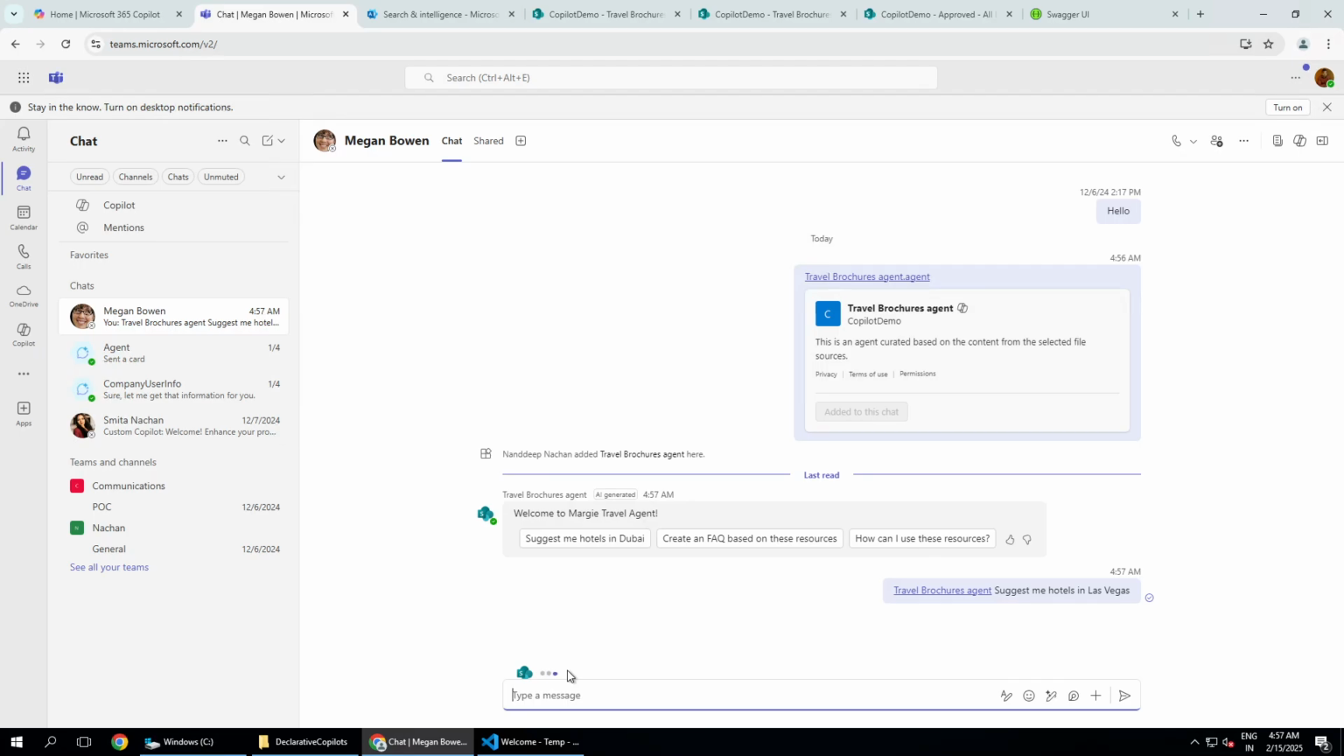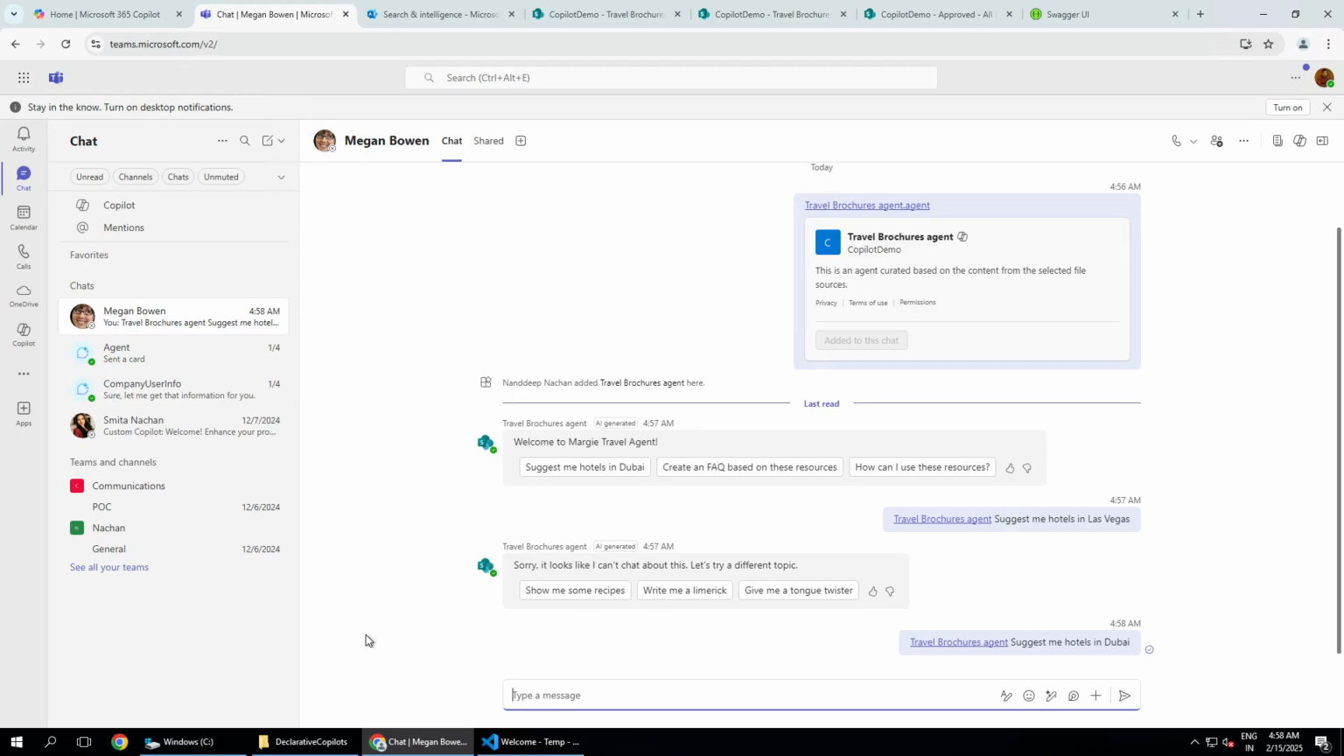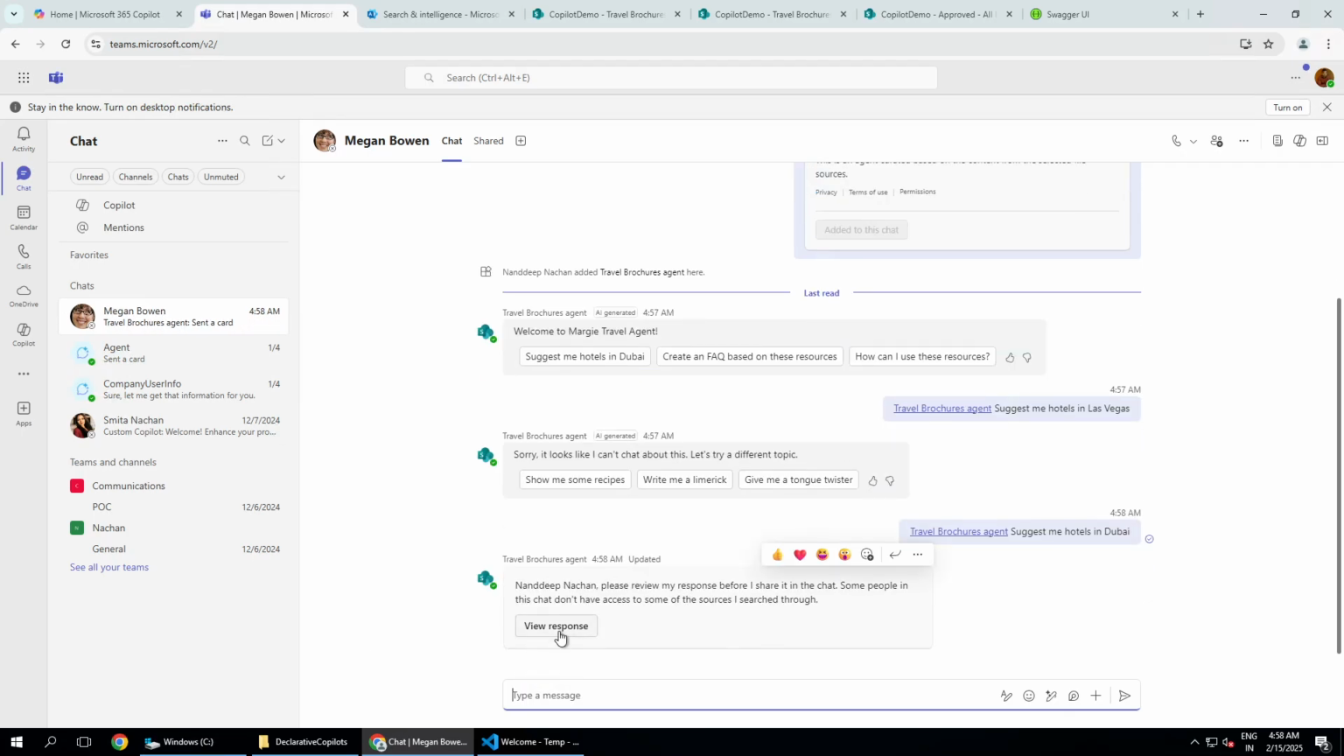We don't need any extra or additional licenses. Okay, it says sorry, but okay, so probably this is how it works. Even failed demos are a good one to show. But let's say if I go for suggest me hotels in Dubai, it should go ahead and give the same response that we have seen. So these are the ways by which we will be able to create the agents and add them to the Teams chat as well, and we don't need any coding.